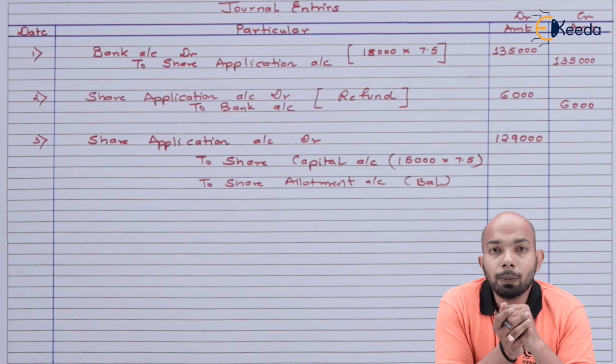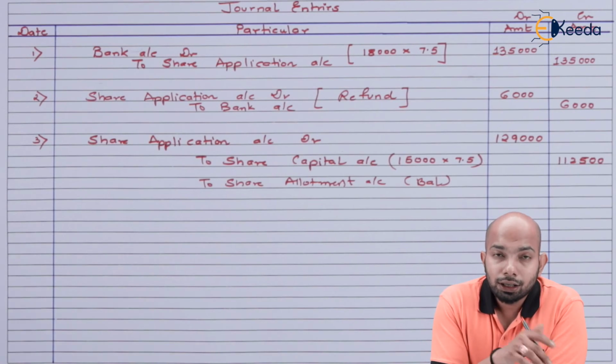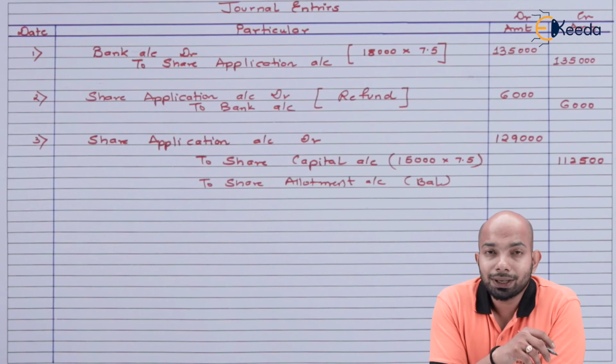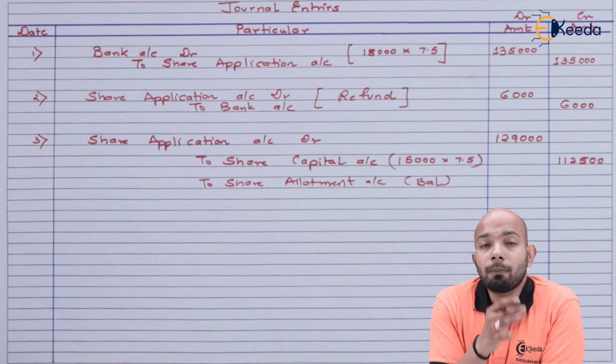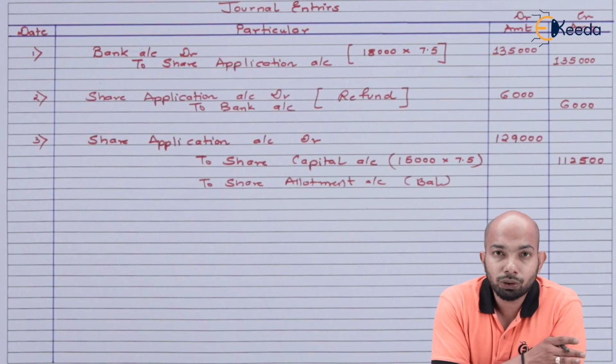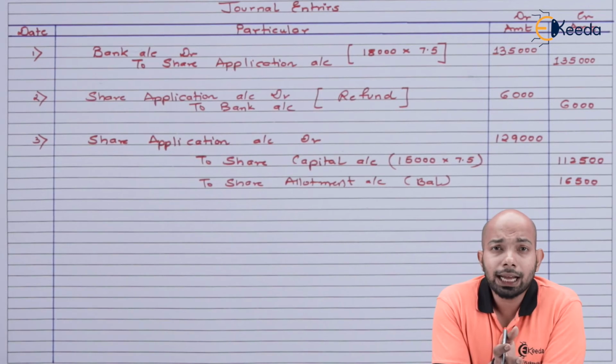Let's figure out how much is the amount there. So the amount that we figure out is 1,12,500. Now, whatever balance we have, that means 1,29,000, out of which 1,12,500 will be subtracted. Whatever balance is there is the amount of money that can be adjusted against the share allotment due amount. So here, the balance money that we have is 16,500 that can be adjusted.